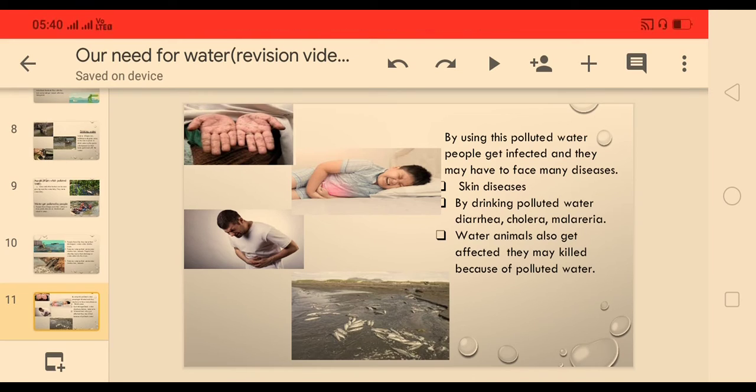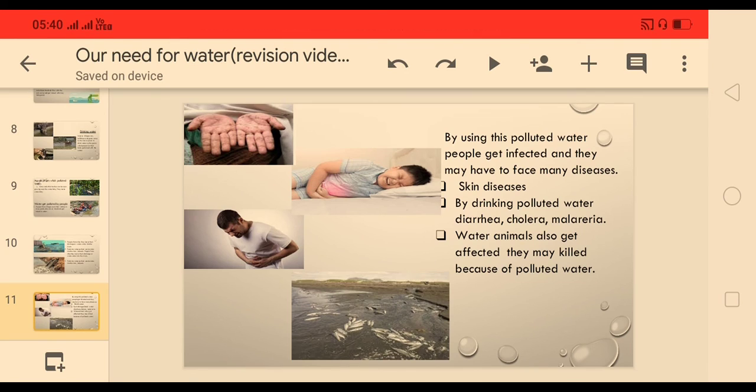By using this water, people get infected, and they may face many diseases like skin diseases by drinking the polluted water or dirty water. And by drinking polluted water, diarrhea, cholera, malaria, these kinds of diseases people may also face.